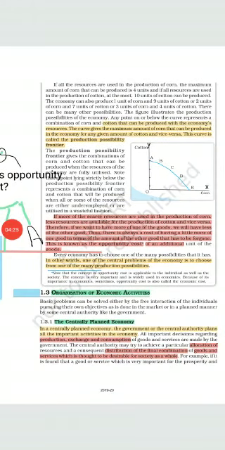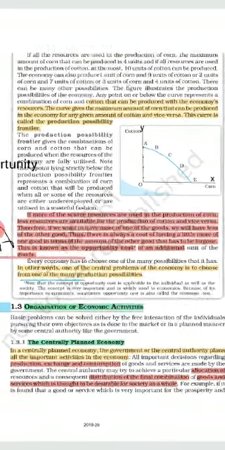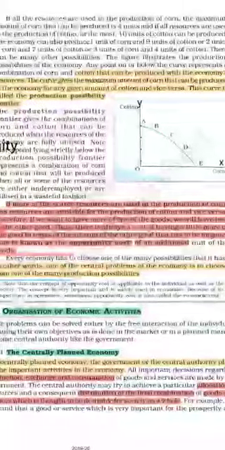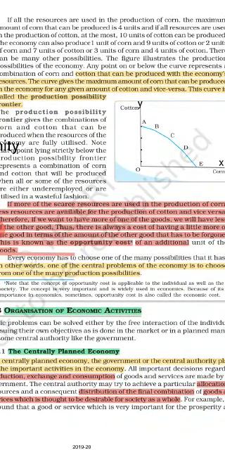As we have already discussed that resources are scarce. So if we have to increase the production of one, so there will be decrease in the production of other. Simultaneously, the production of both goods cannot be increased. So there is always a cost of having a little more of one good in terms of the amount of the other good that has to be foregone. That is known as opportunity cost of an additional unit of the good.